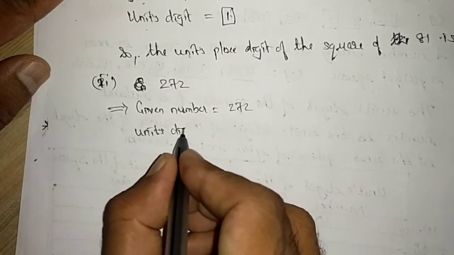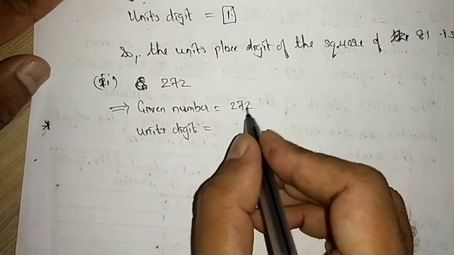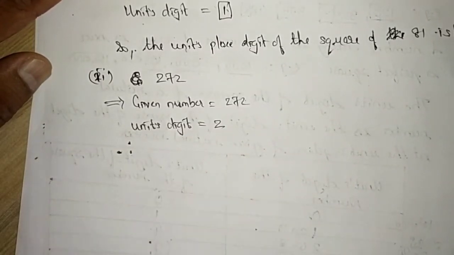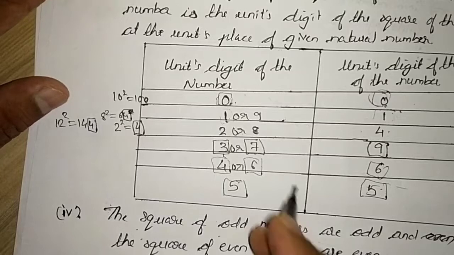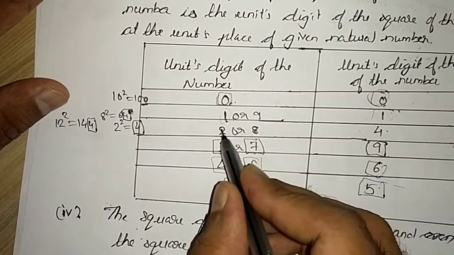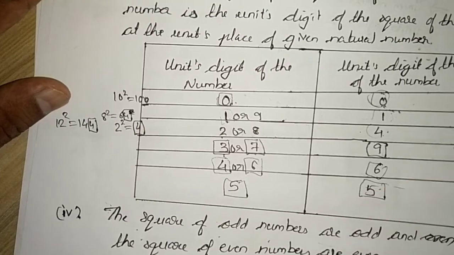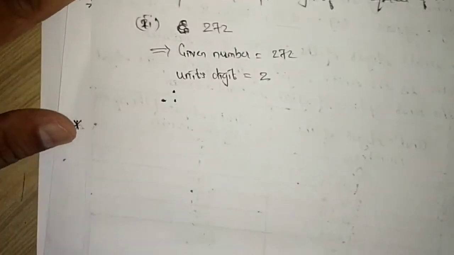Units digit. What is the units digit? It is 2. And what is for 2? What are we getting for 2? If the units place is 2, then the square of that number will be 4. So we will write, therefore